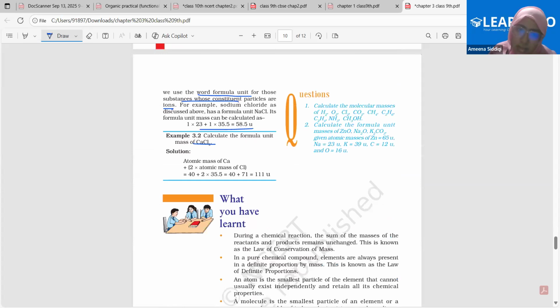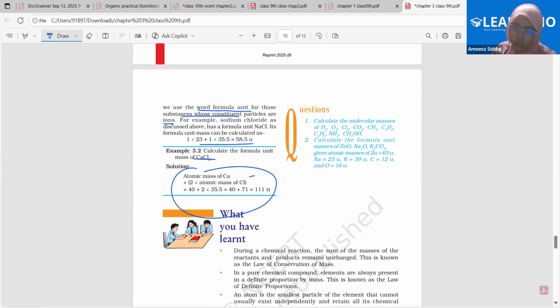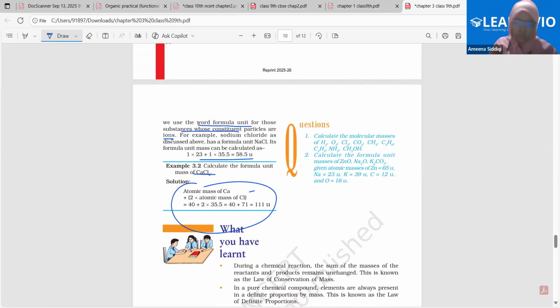Quickly calculate it. I know I already have it on the screen, but please try to be honest. Done. You will get 111 u. Now, how many atoms of chlorine are present here? 2. CaCl2, yes. Calcium chloride.